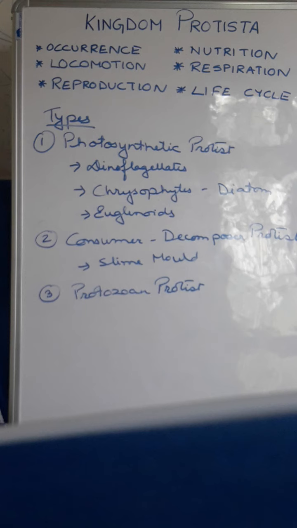Ribosomes present are 70S and 80S ribosomes. Then they form the phytoplanktons. And when they form the phytoplanktons, that means almost about 80% of the total photosynthesis of the biosphere is controlled by these type of organisms, that is the Protista.